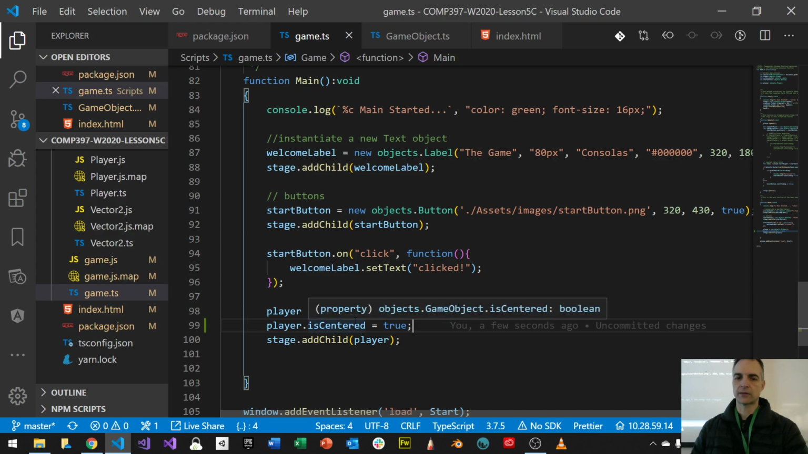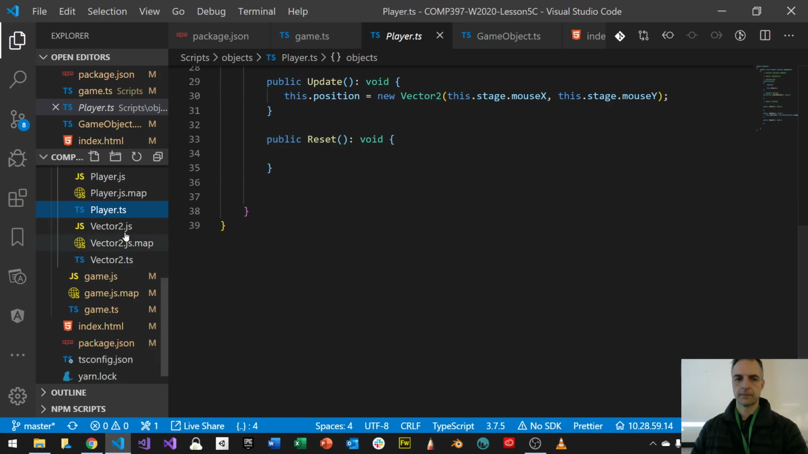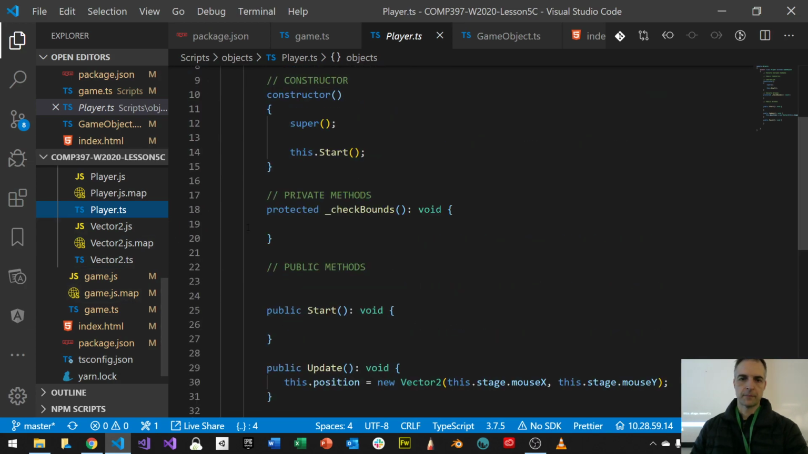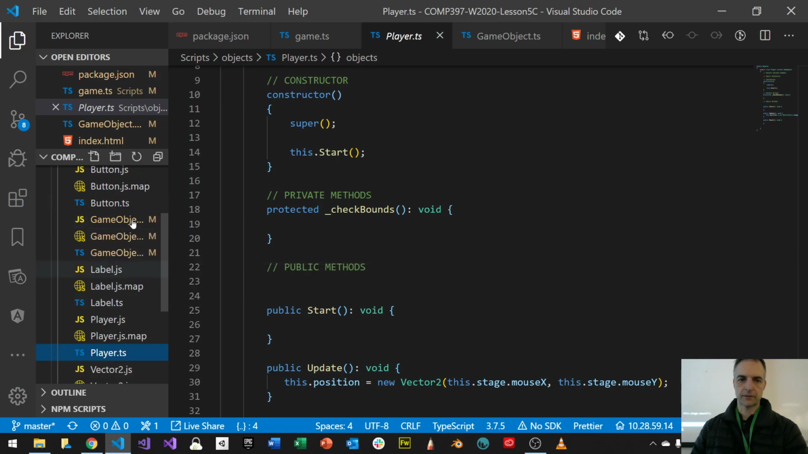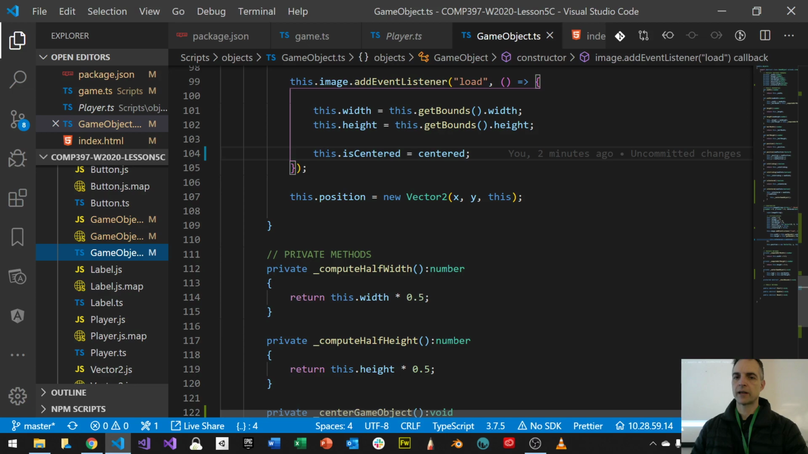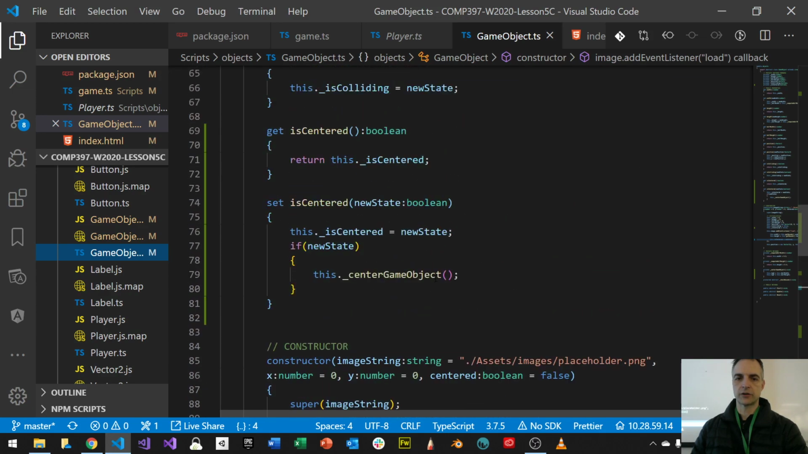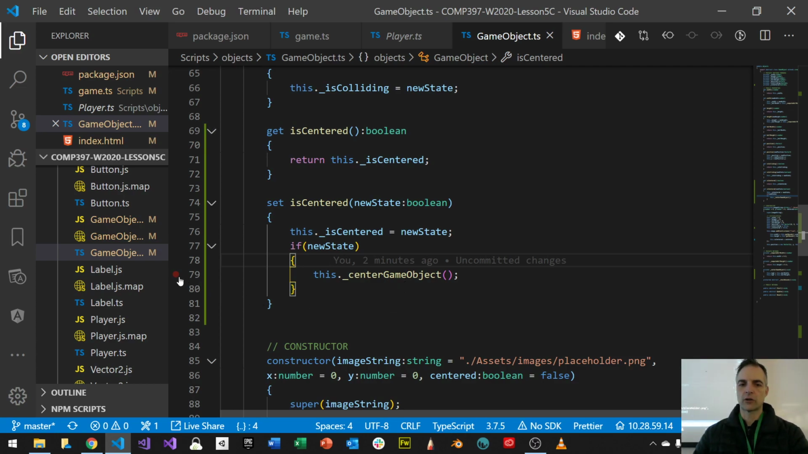To check this, if I go back to my player.ts, here's my player. Let's go back to game object. Here's my game object. Do we get here? Do we get to this isCentered, which is this right here? Do we come to this new state? So let's do a console log. We can do a console log, or we can just simply use a breakpoint, and a breakpoint we'll put in the gutter.